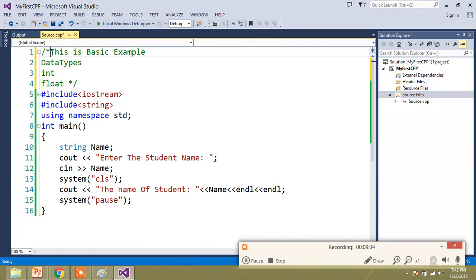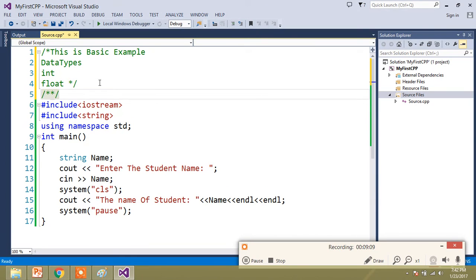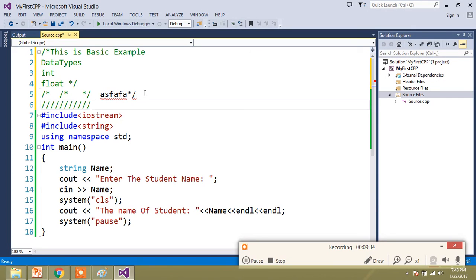One more thing is that multiple line comments cannot be nested. If you are writing a multiple line comment, you can't write one more multiple line comment in it. Whenever the compiler sees the closing symbol, the comment ends, and it considers what you write after it. Multiple line comments cannot be nested, but single line comments can be nested: inside one single line comment you can write one more single line comment. There is no issue. That's about all the comments.